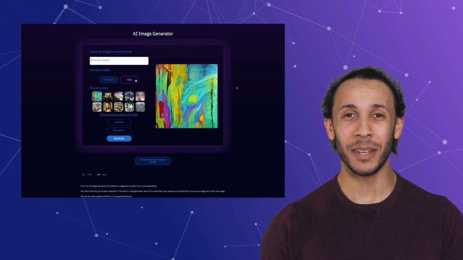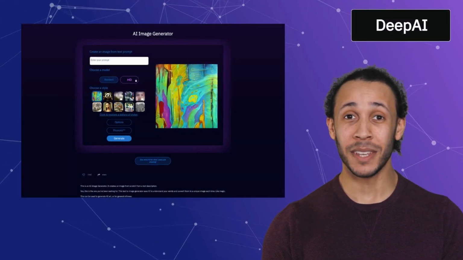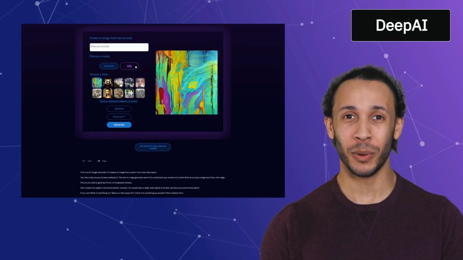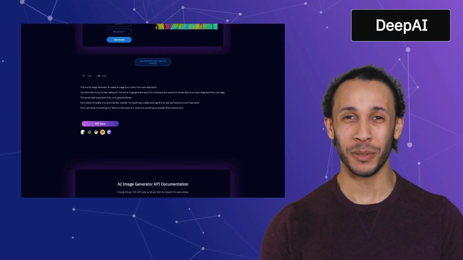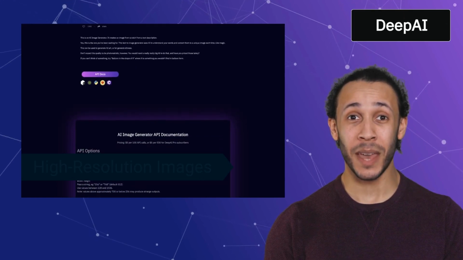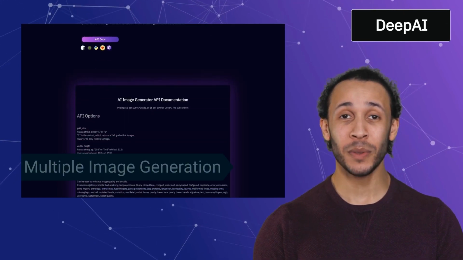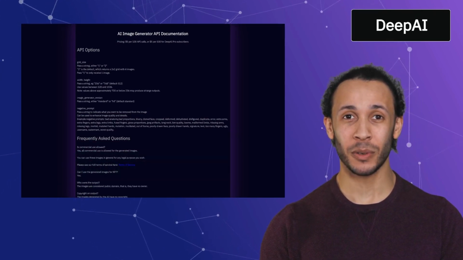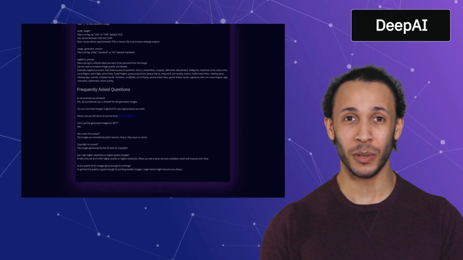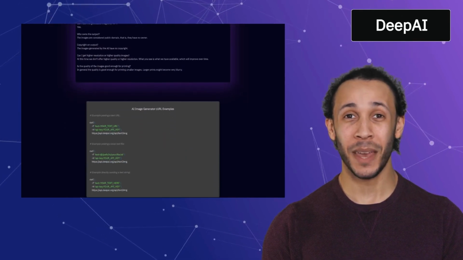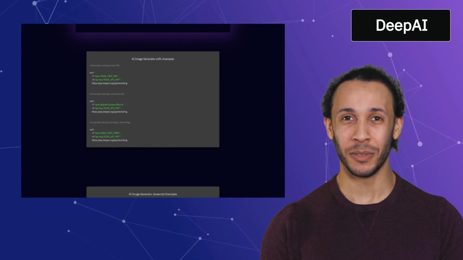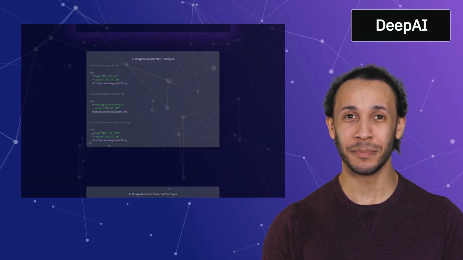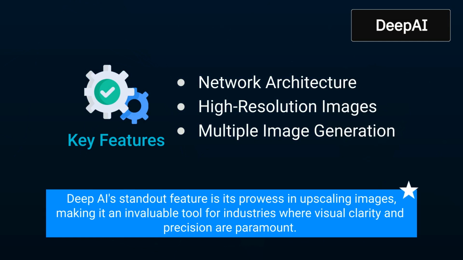Next up on our list is DeepAI. DeepAI emerges as an AI-driven platform dedicated to image upscaling and enhancement. It offers features like deep neural network architecture, high-resolution images, and multiple image generation. It employs sophisticated algorithms to augment the resolution and quality of images, even from low-resolution sources. It's particularly valuable for applications like enlarging images for print or enhancing surveillance footage. DeepAI's standout feature is its prowess in upscaling images, making it an invaluable tool for industries where visual clarity and precision are paramount.